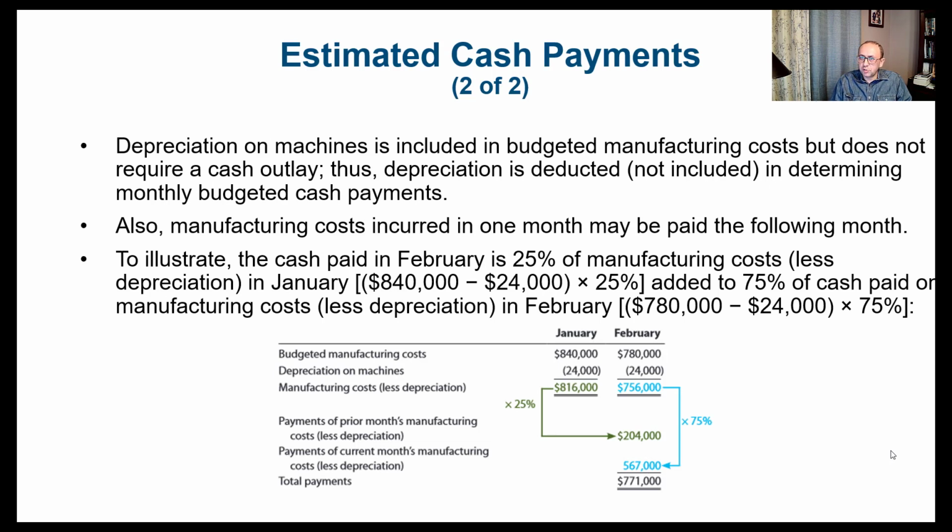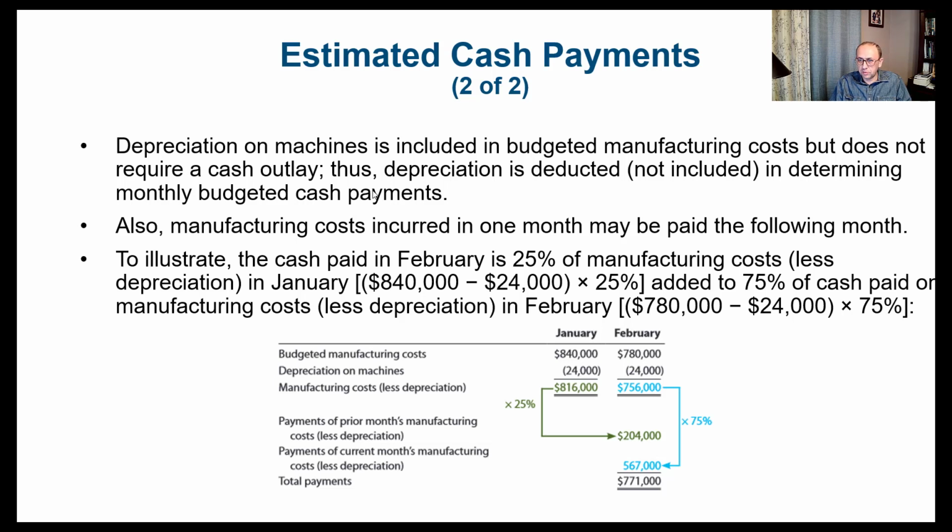So depreciation on machines, again one more time, is included in the budgeted manufacturing cost already, but does not require a cash outlay. Therefore, depreciation will be deducted. In other words, we're going to exclude it because it should not be included in determining the monthly budgeted cash payments. Also, manufacturing costs incurred in one month may be paid the following month.